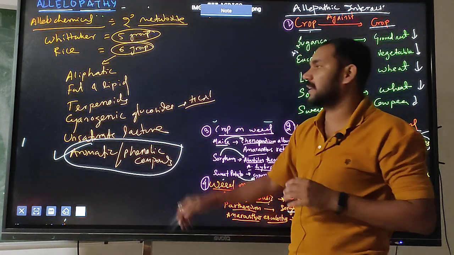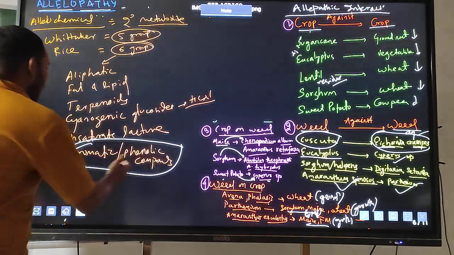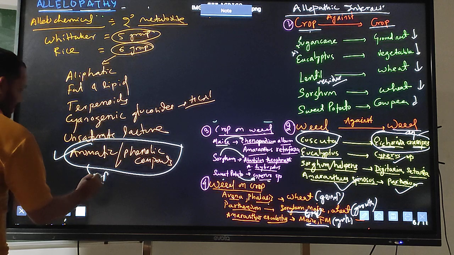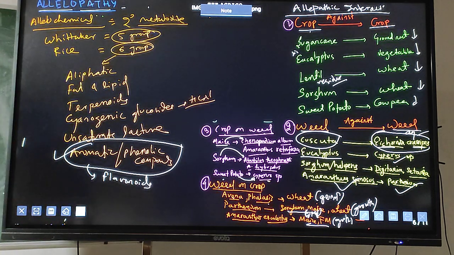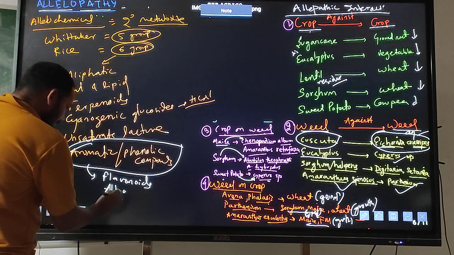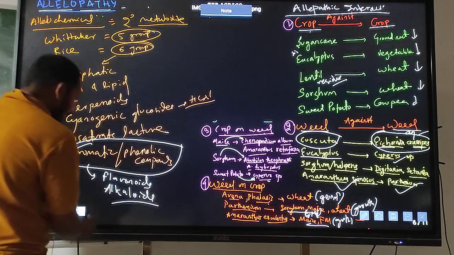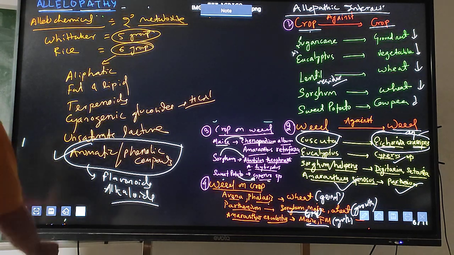The chemicals under the aromatic or phenolic groups may be flavonoids, or we can say alkaloids. So this is how I can classify the allochemicals.